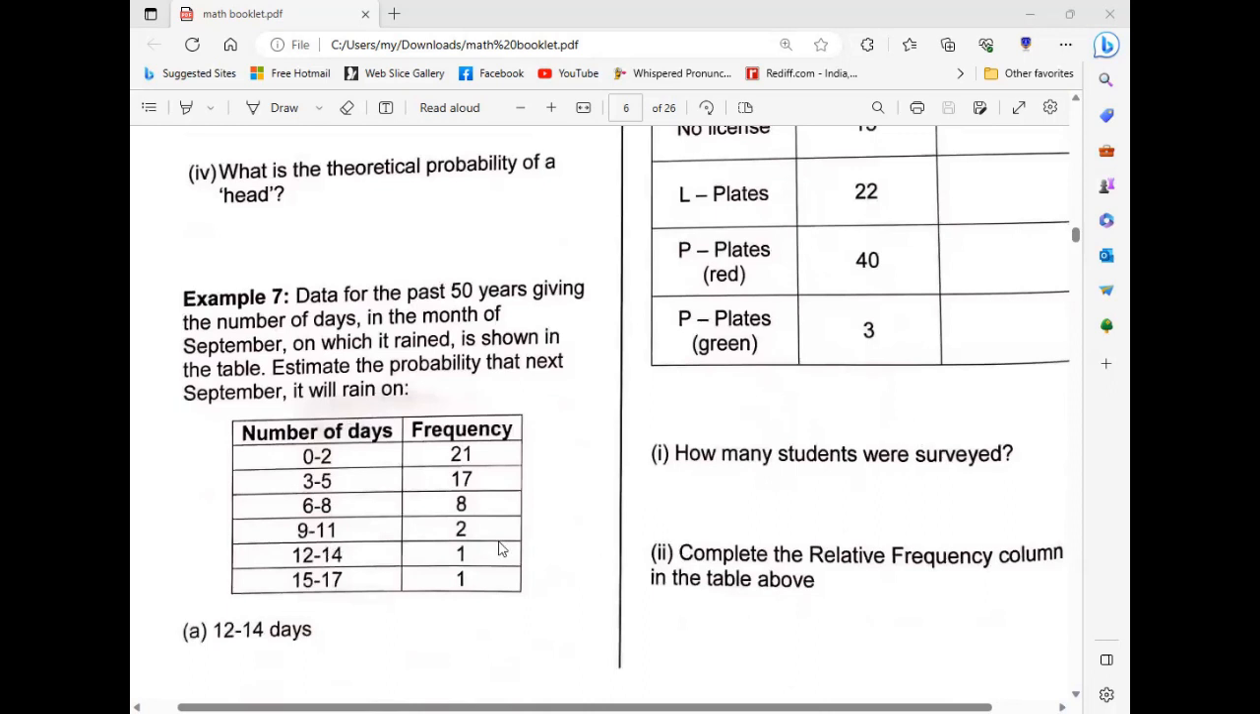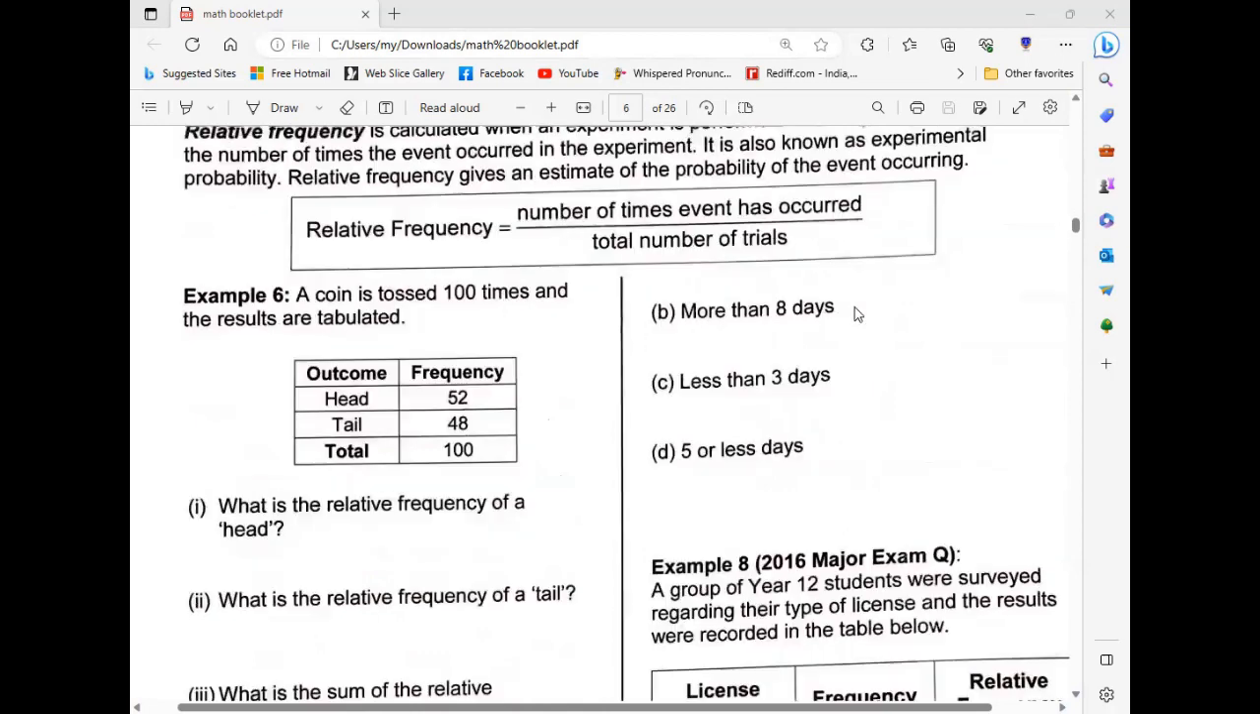Less than 3 days means you can take only 21. Less than 3 days means only this one is possible. 3 to 5 days and 6 to 8 are not possible, they were not asked in the question. Only the first one. So the answer is 21 out of 50. Understood? Yes.